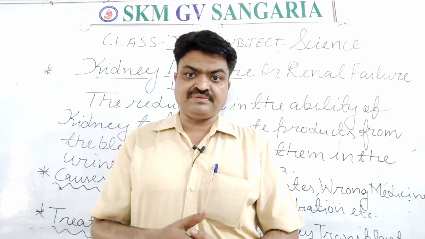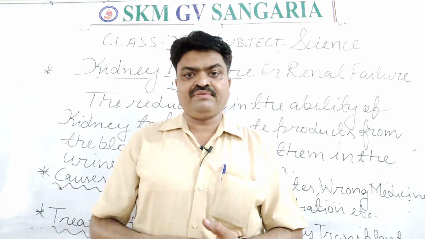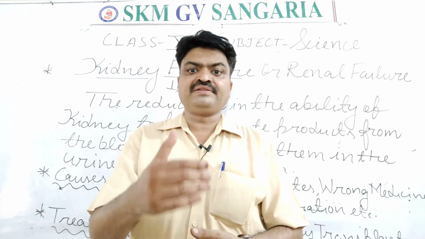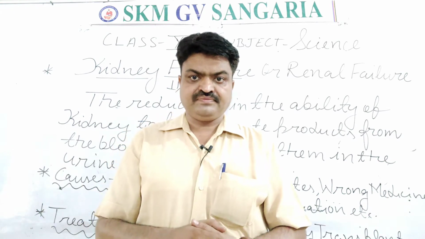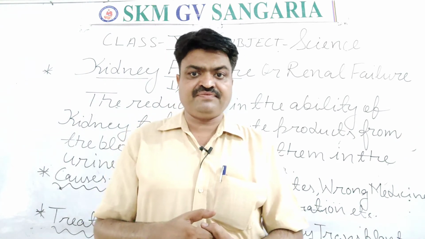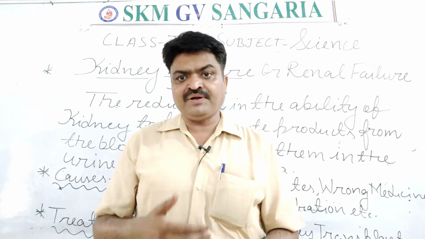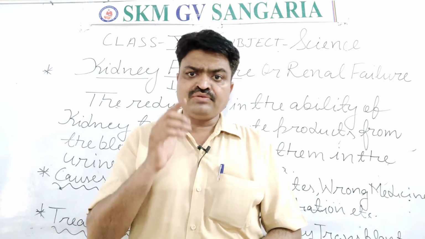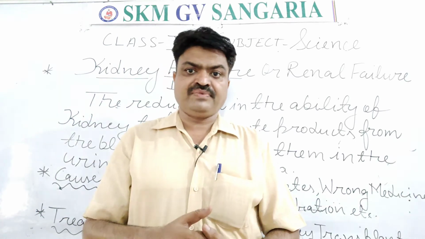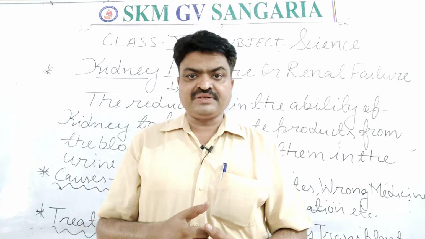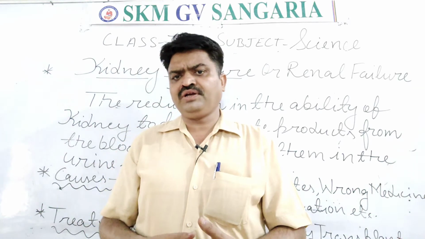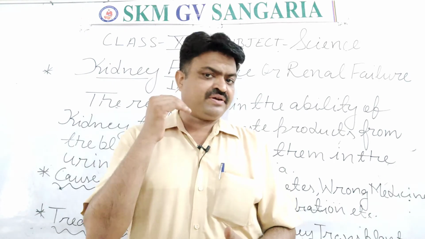It means the poisonous substances are accumulated in our body in the form of urea, uric acid and salt, student, due to which all the physiological functions that are performed inside our body are stopped, and due to this a person may die. Now we will try to discuss the causes of kidney failure.